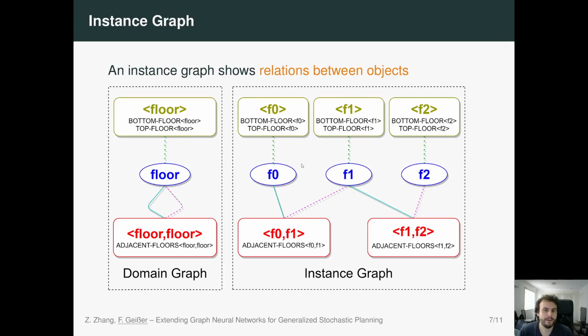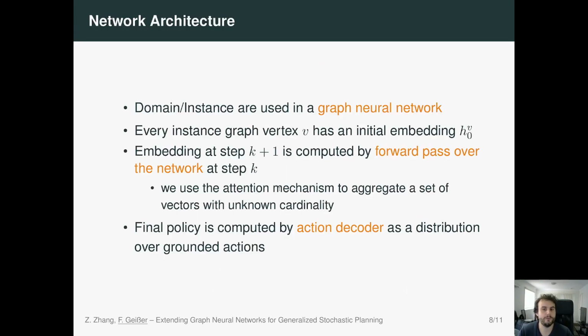Now, one problem is that while for object relation vertices, the number of neighbors is the same over all instances, so for the adjacent floors object relation here, we always have exactly two neighbors, for a single object vertex there might be different neighbors depending on your instance. So for example, F0 here has two neighbors, F1 has three neighbors, but for another instance, this might be completely different. So we have to deal with vectors with unknown cardinality, and for this we use the attention mechanism.